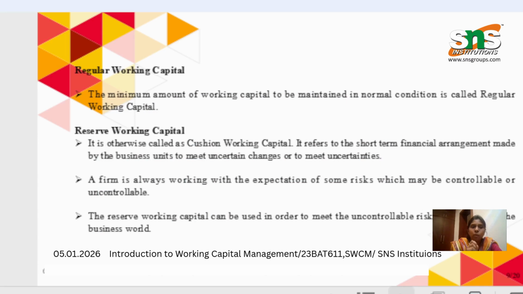Now we can see the regular working capital and the reserve working capital. The regular working capital is the minimum amount of working capital to be maintained in normal conditions. It should be in a regular condition. The second is reserve working capital, otherwise called cushion working capital. It refers to the short-term financial arrangements made by business units to meet uncertain changes or uncertainties. Whenever we are about to face uncertainties or meet uncertain changes, we rely on the cushion working capital.